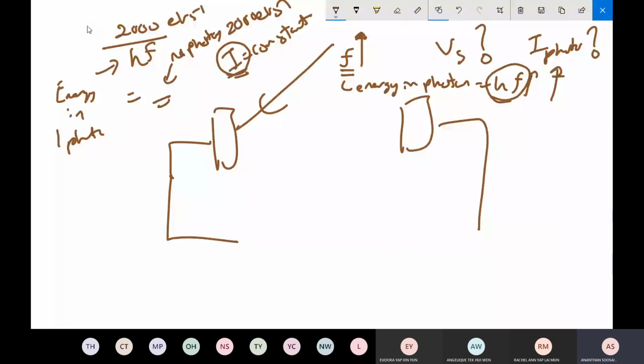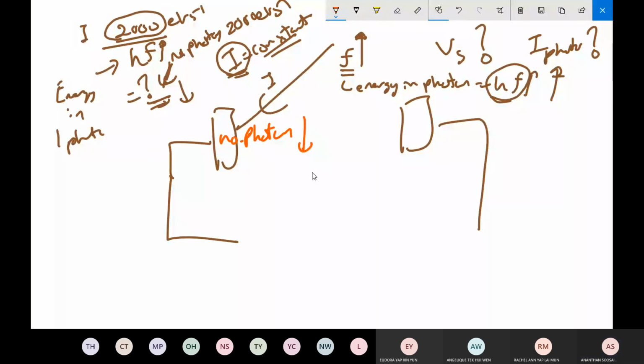But now intensity is still 2000, but frequency has been raised. If frequency rises, what happens to the number of photons? It drops, right? Why? Because the energy in one photon is big, so hf is big. 2000 divided by a big number gives a smaller value, so you get fewer photons. Intensity constant, frequency rises, so the number of photons drops.